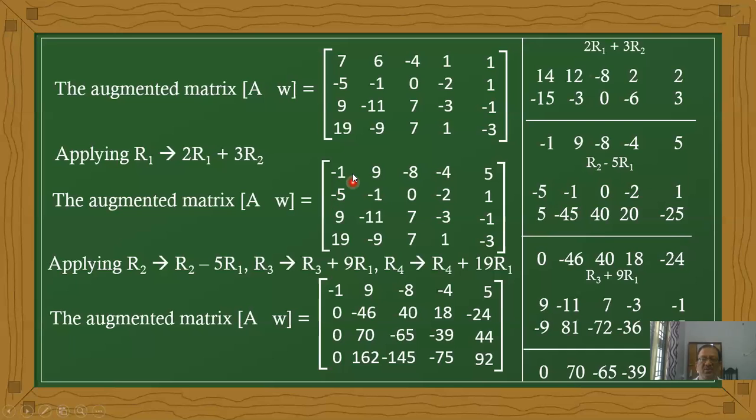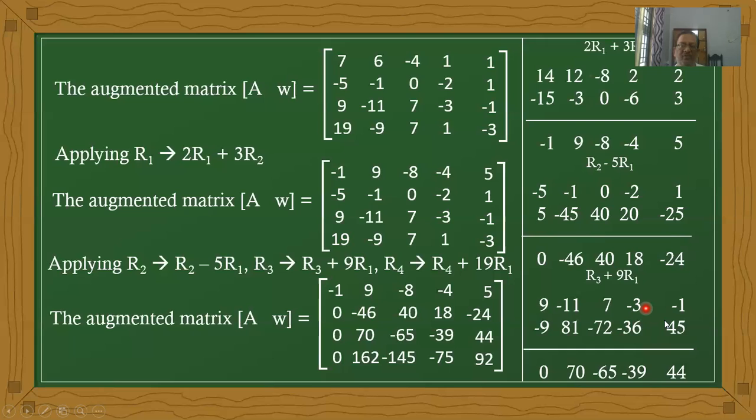Therefore, multiplying the first row with 5, 5 minus 5 is 0. So R2 minus 5R1. And for the third row, the operation is 9 minus 9, and this 9 belongs to R3. Next, 19 minus 19, where 19 belongs to R4, multiplying with 19. This is the step. Here we have rough work for the entire operations also.